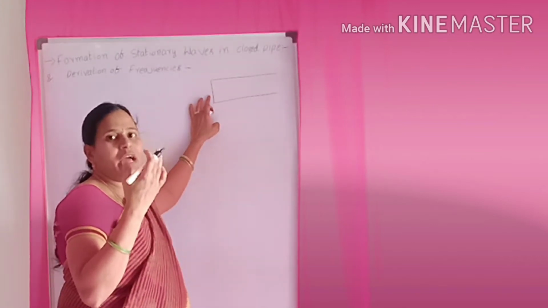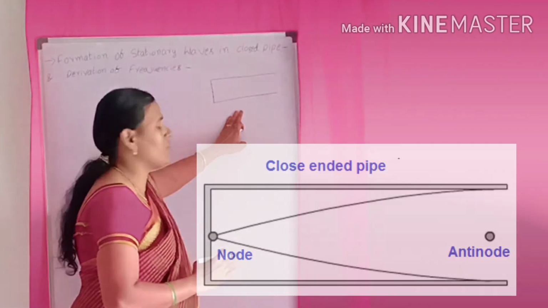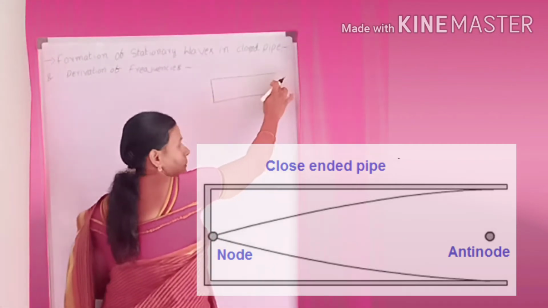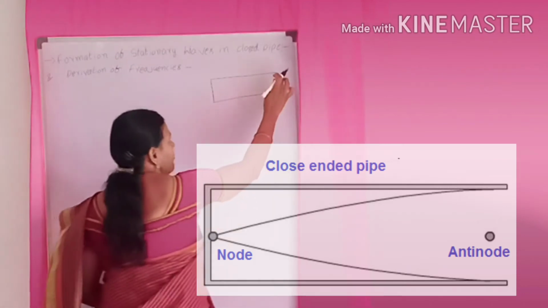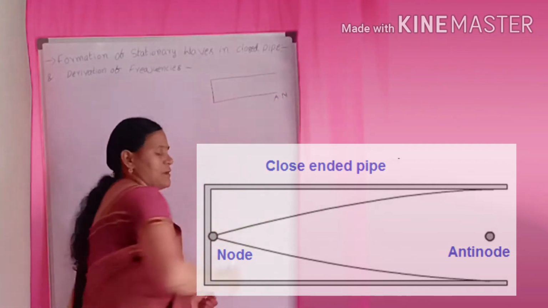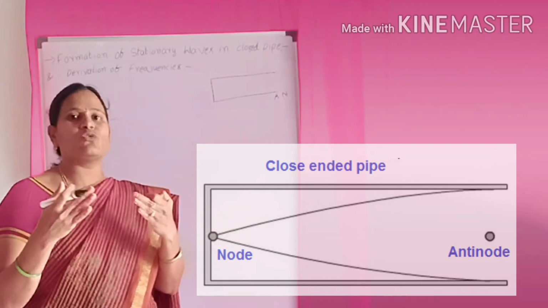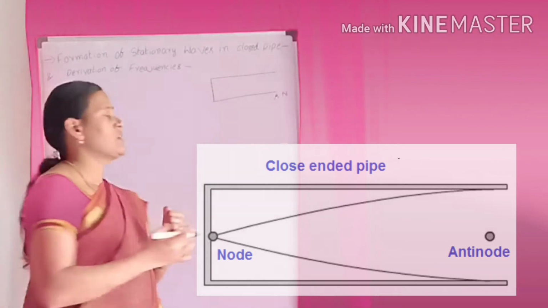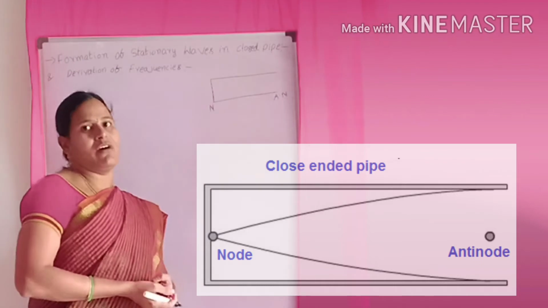So in the open pipe, what happens? At both ends, antinodes are formed, because the particles are free to move up and down, so the amplitude is high. So always at the open side, an antinode is formed. But at the closed side, there is no way for the particles to move, so the displacement is always 0. So at the closed side, a node is always formed.